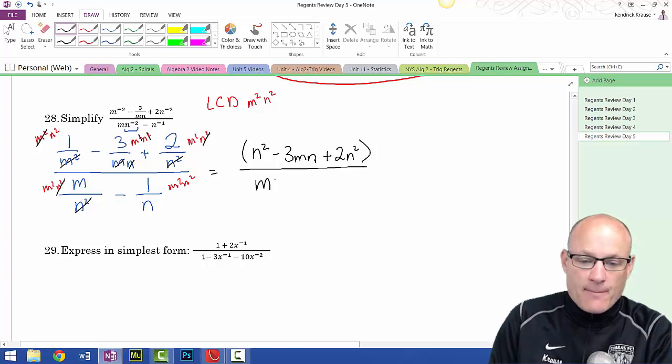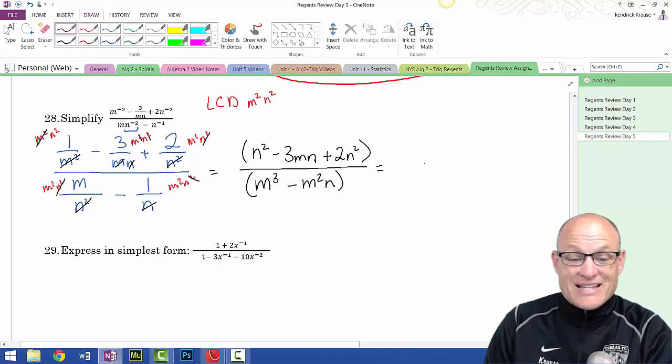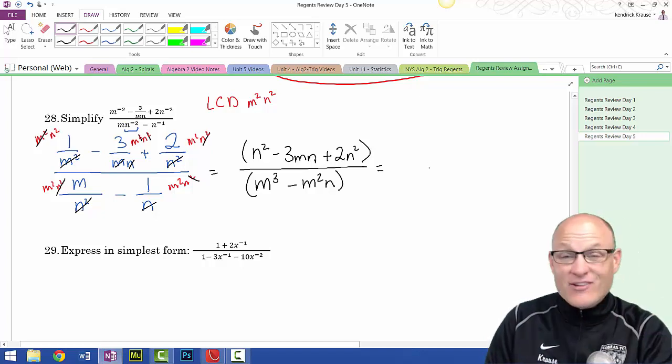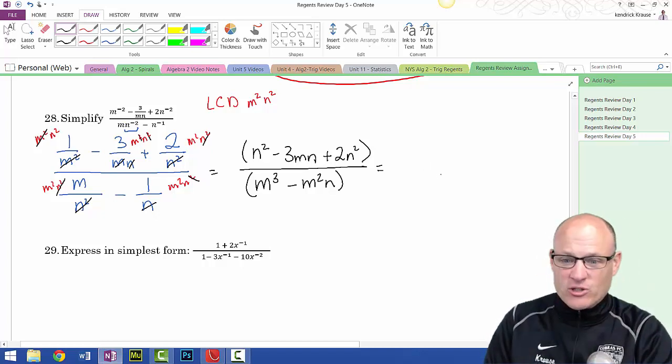I'm left with m cubed. 1n cancels, minus m squared n. I'm going to marry them up so you don't do anything stupid. Now, it's not a complex fraction anymore. It's just a fraction, which we don't like anyway.